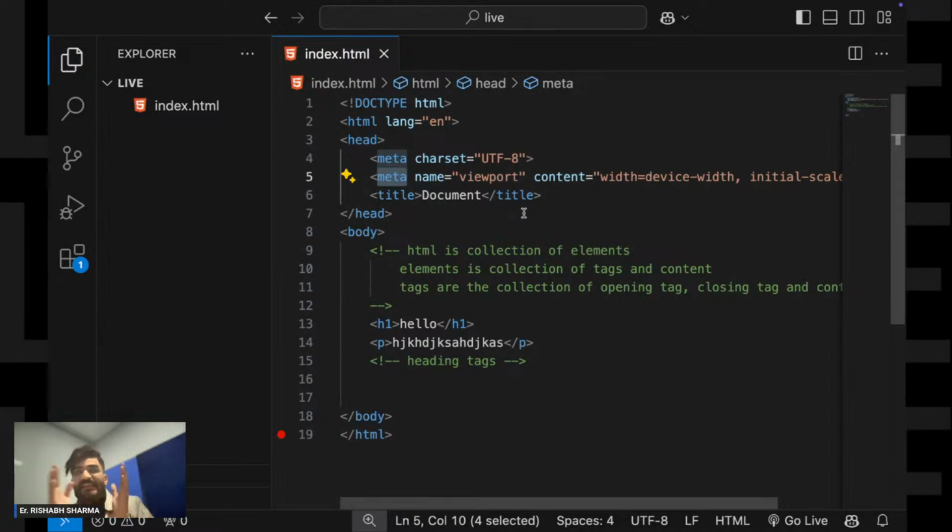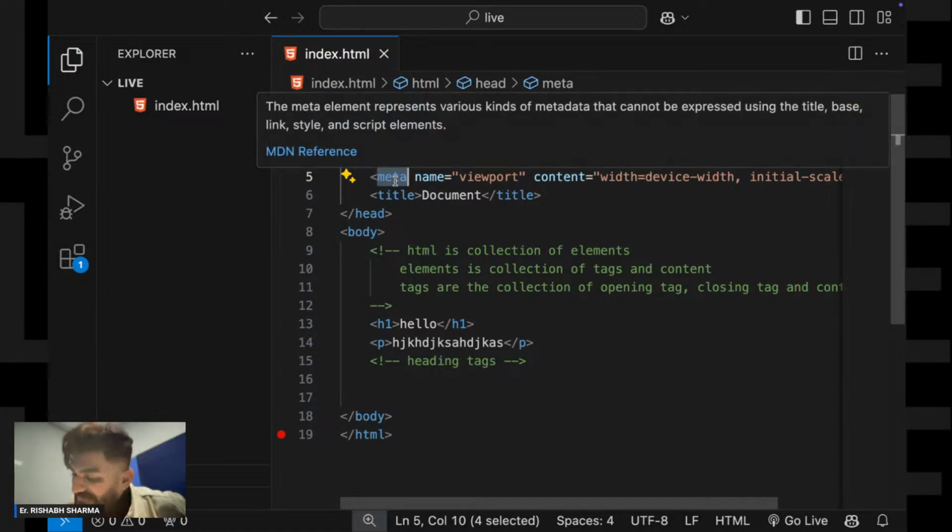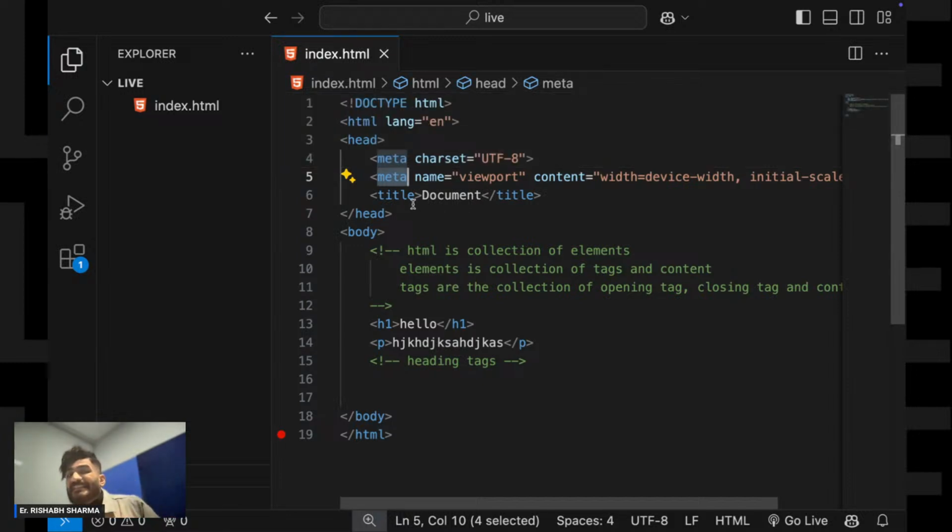My website was about cricket, so I was displaying some data about cricket, and Virat Kohli, Sachin Tendulkar are the metadata. That is the data of the cricket data. So all the data about data you can put in your meta tags. What are these meta tags responsible for? These meta tags are responsible for your search engine optimization, your responsiveness and all those things.